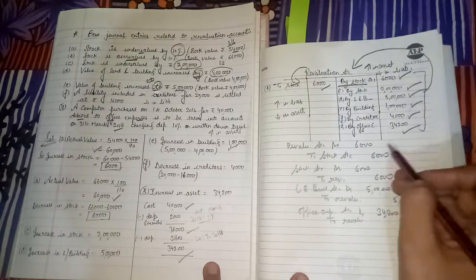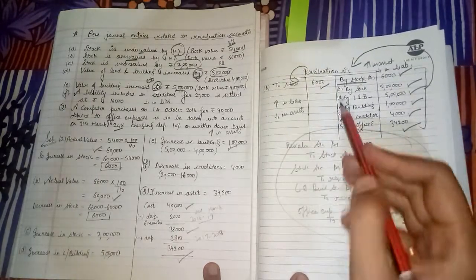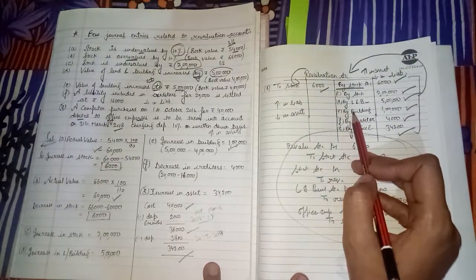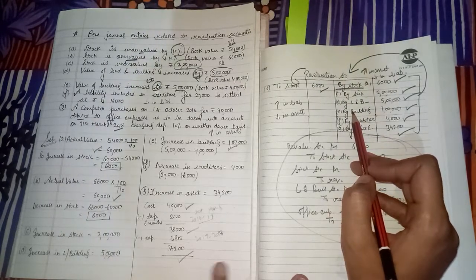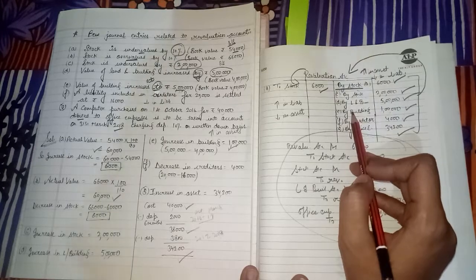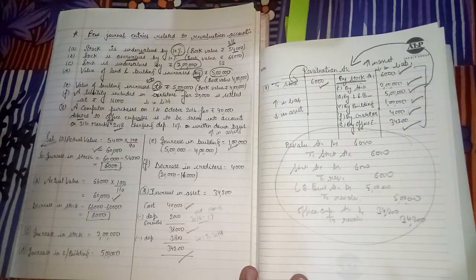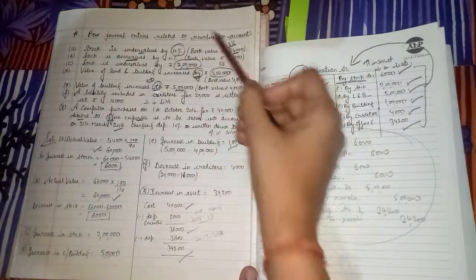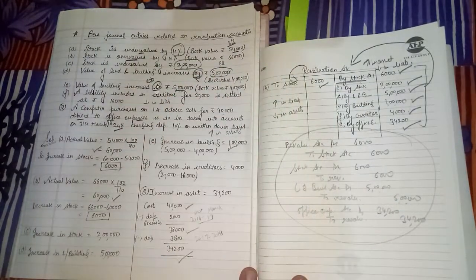So you can make entries of this stock, building, creditor, etc. This is the way to make journal entries. This is the revaluation account. Under revaluation we only record increase and decrease in assets, so you have to be clear in your mind about increase and decrease in the value of assets and liabilities by understanding these concepts. Clear?